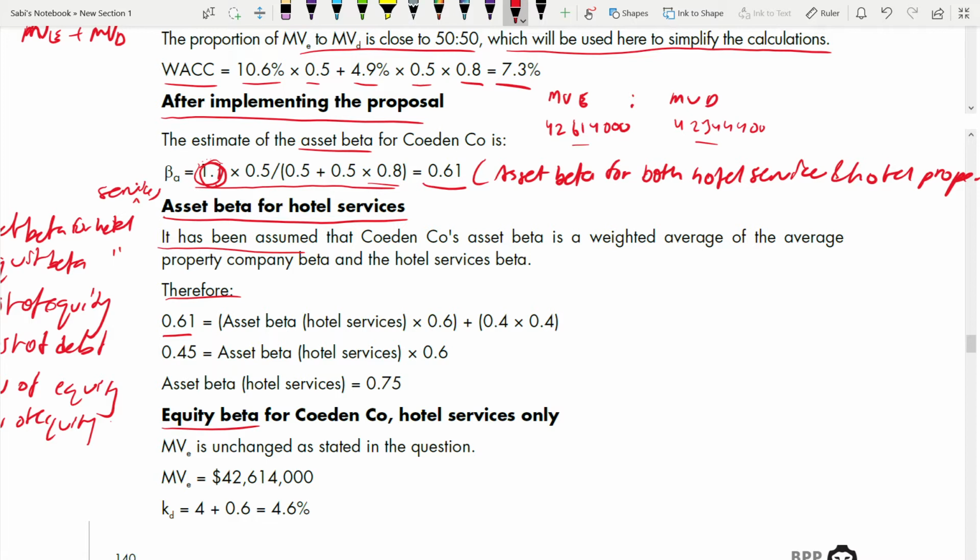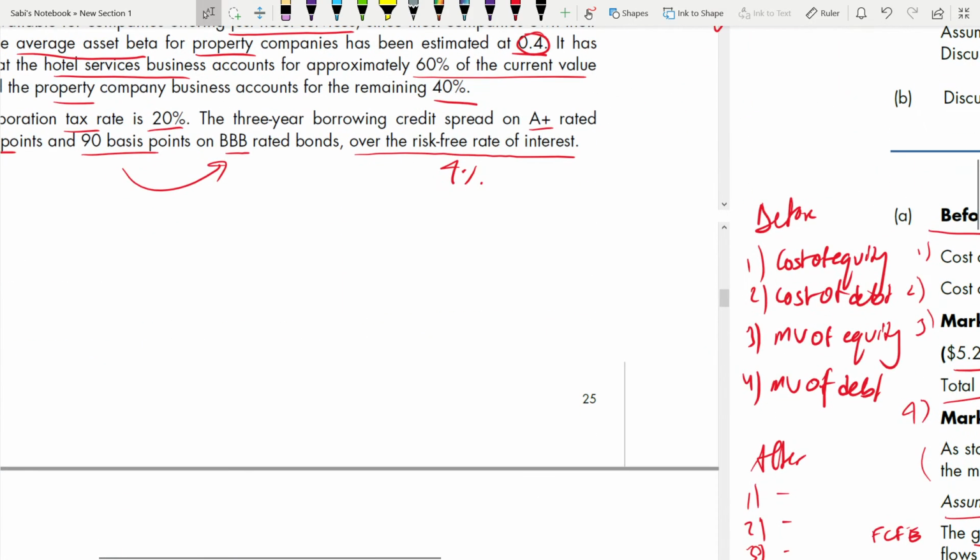What was the asset beta of property? We know it was 0.4. They have given that 0.4, the average asset beta for hotel properties. Right? And the proportion of hotel property was 40%. Okay, we'll check. Just check here.